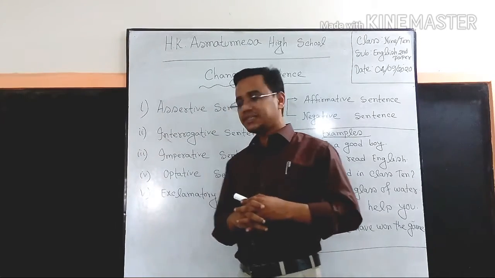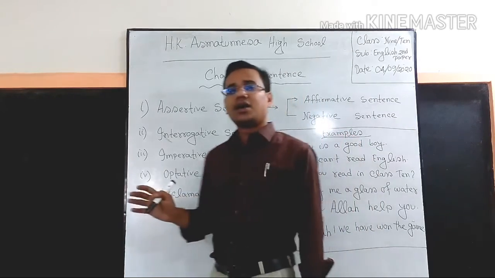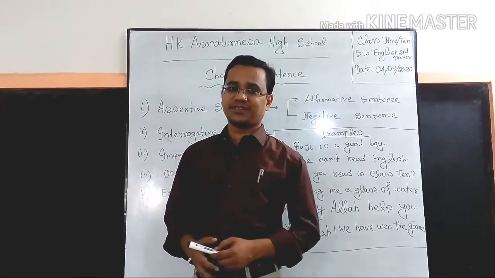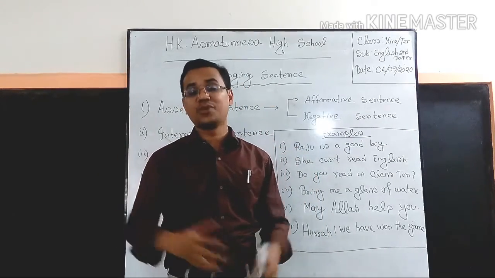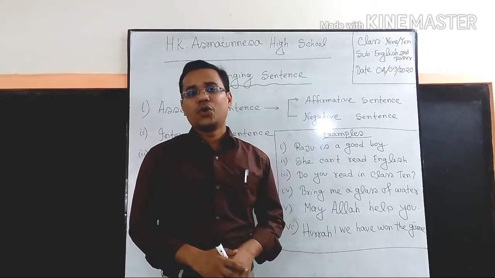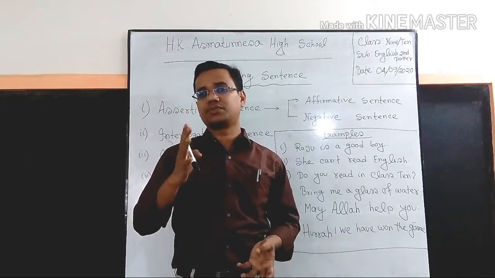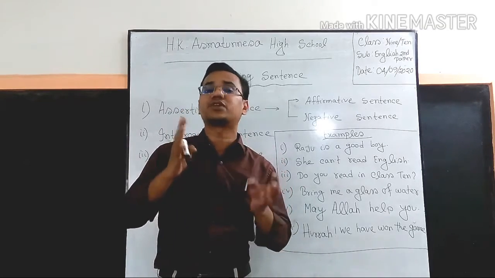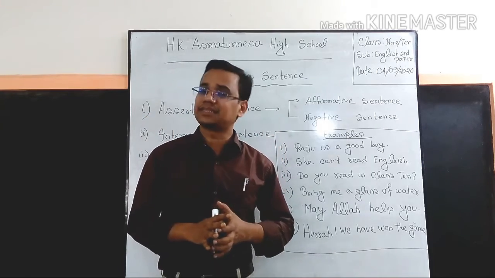And the last one is exclamatory sentence. You know that we all are human beings and we are full of a lot of emotions. And human life is full of emotion, isn't it? When a sentence expresses the sudden emotion of a speaker's heart, we can call this sentence exclamatory sentence.